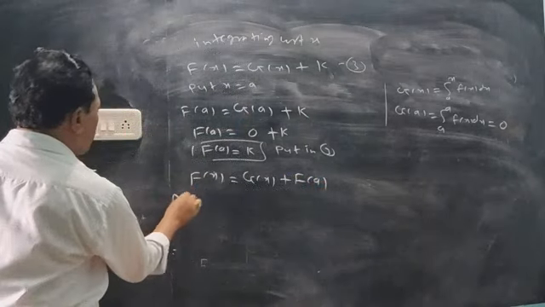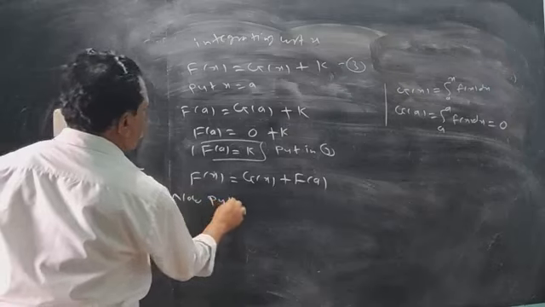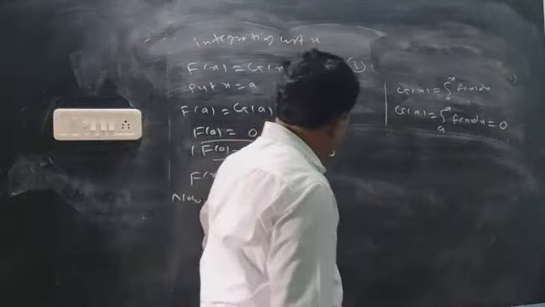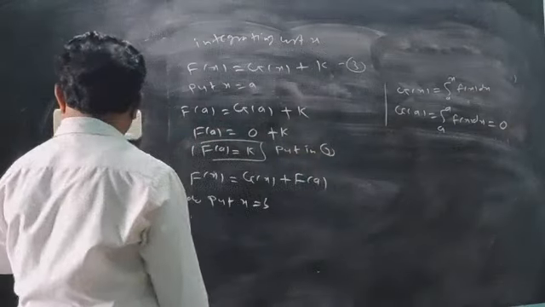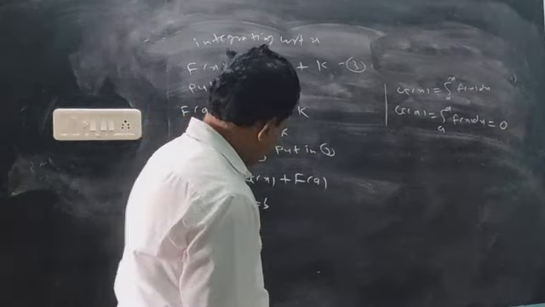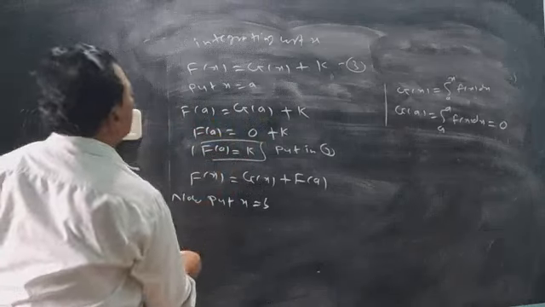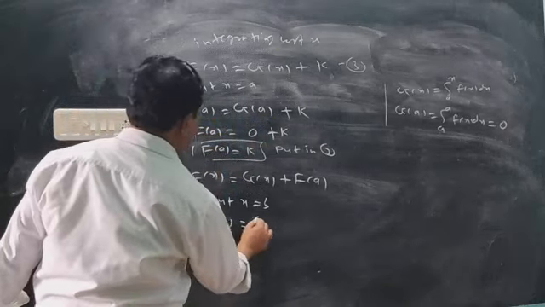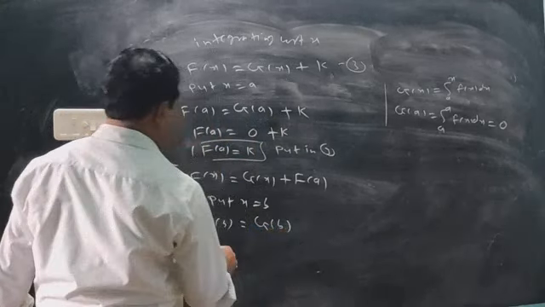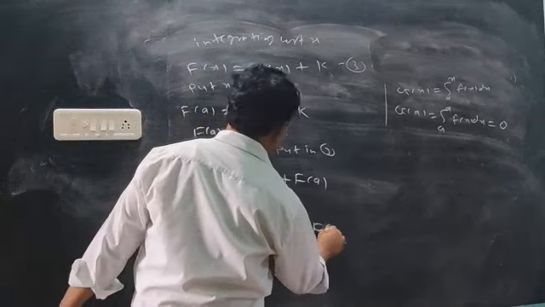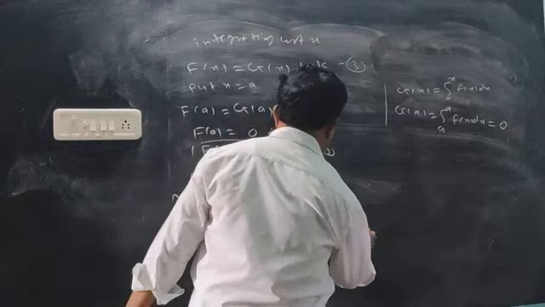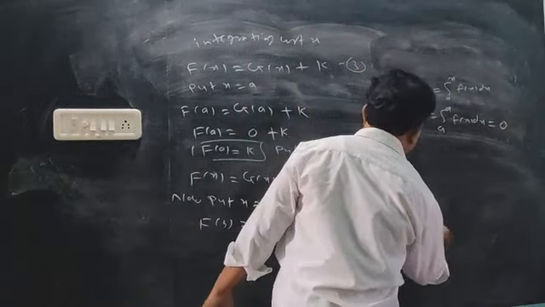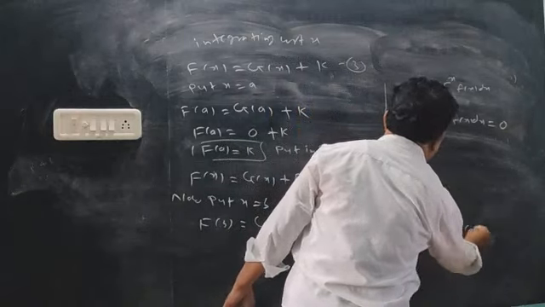Now put x equal to b. First we put x equal to a, now x equal to b. So F of b equals g of b plus F of a. Therefore, from this g of b equals F of b minus F of a.